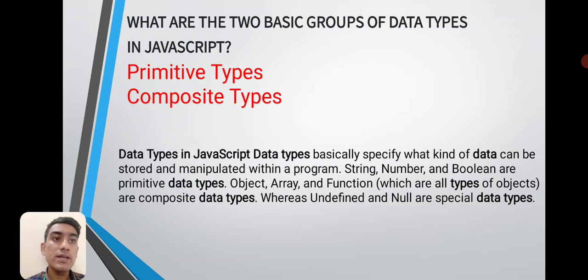So what are the two basic groups of data types in JavaScript? Basically in JavaScript we have two types of data types, which are primitive and composite. Data types that store a single value in a program, like string, number and boolean, are primitive. Objects, arrays and functions, which are all types of objects, are called composite.